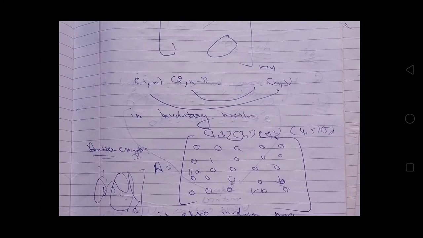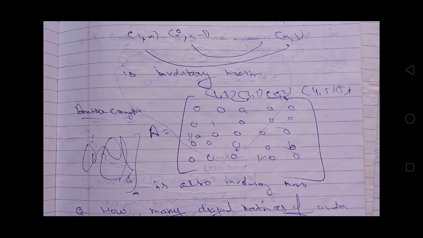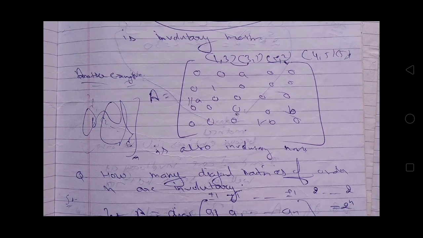Now see this another famous involutory matrix, in which every non-principal diagonal entry is 1. So this is an involutory matrix. Now see this another example. You can clearly see this matrix is an involutory matrix.